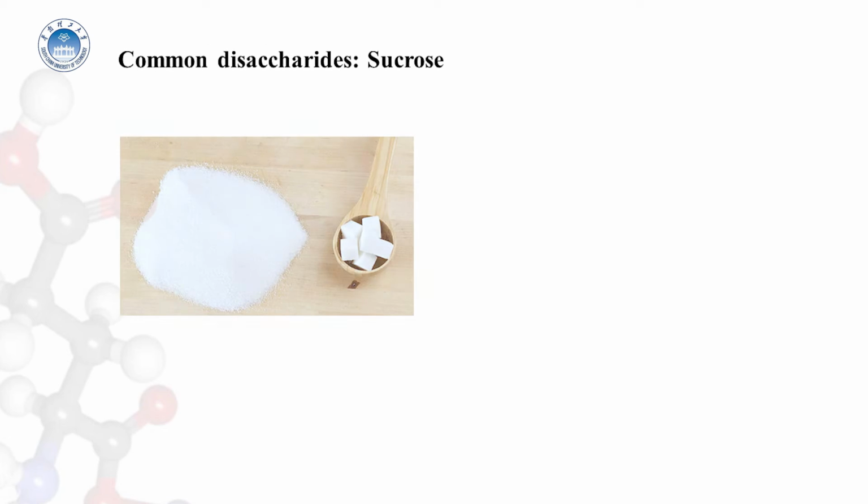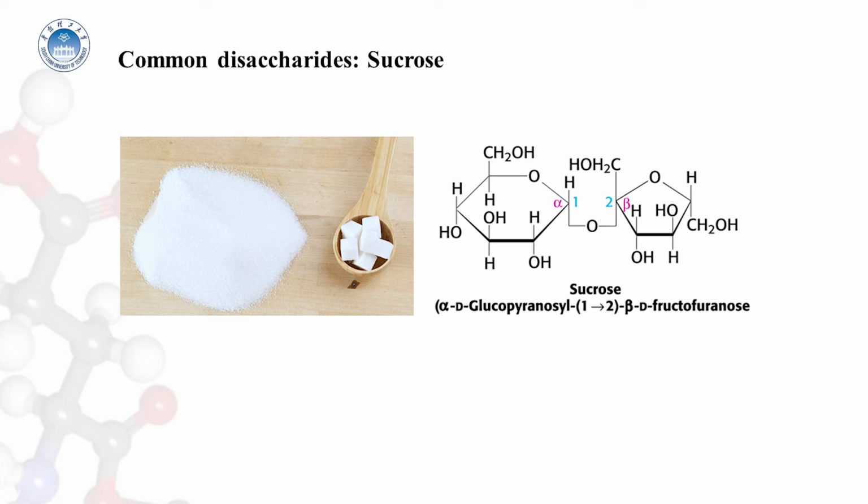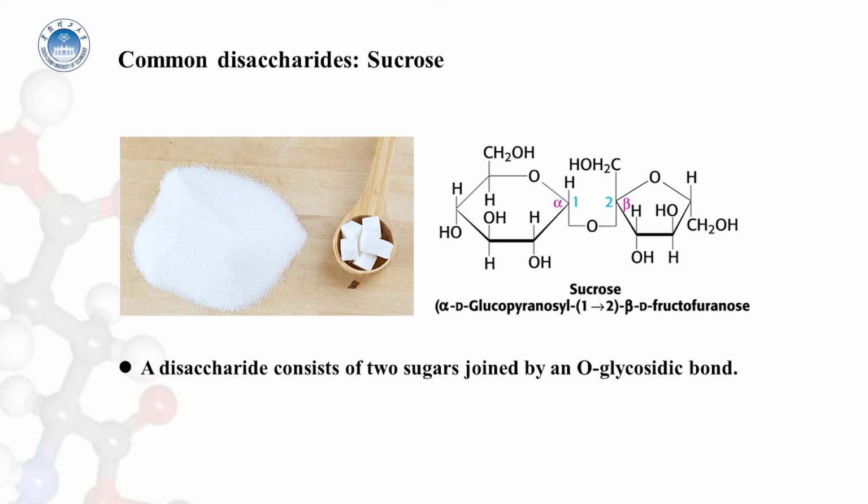Sucrose, also known as table sugar, is obtained commercially from sugar cane or sugar beets. The anomeric carbon atoms of a glucose unit and a fructose unit are joined in this disaccharide. The configuration of this glycosidic linkage is alpha for glucose and beta for fructose. Sucrose can be cleaved into its component monosaccharides by the enzyme sucrase.